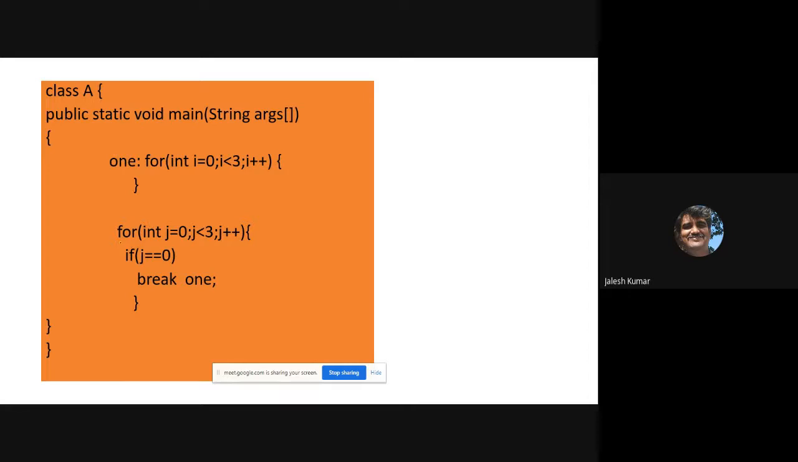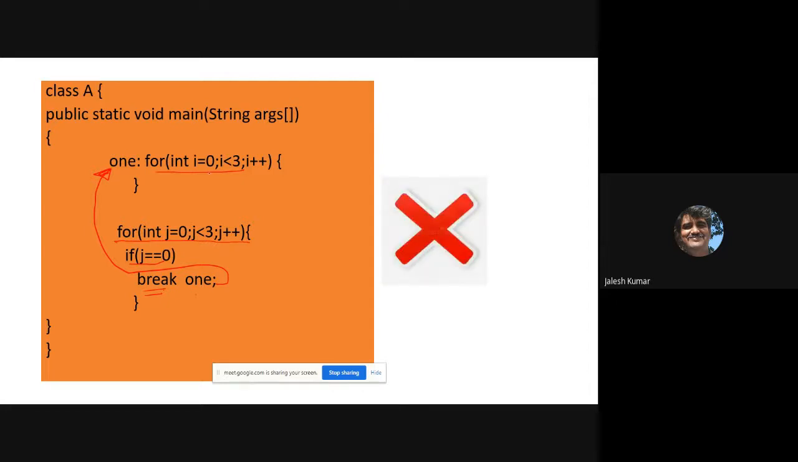Just look here, I have written one more for loop. Based on some condition, I will apply break 1. Where is 1? 1 is somewhere here, which is not the enclosing block. So I wrote 1 here, and it is for some particular location. Then what happens? It will not work. Very important.